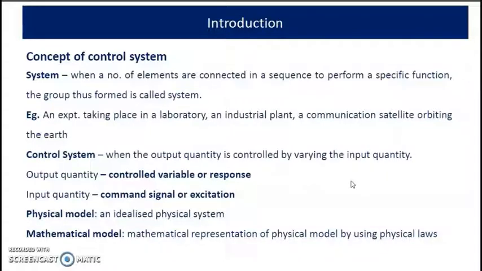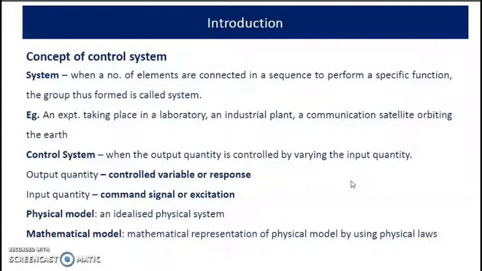What do you mean by a system? If a number of elements are connected in a sequence to perform a specific function, the group thus formed is called a system. Example, an experiment taking place in a laboratory. In that case, a number of elements are connected together in order to achieve a particular output. So it is an example for a system. Similarly, an industrial plant, a communication satellite orbiting the Earth are some of the examples.